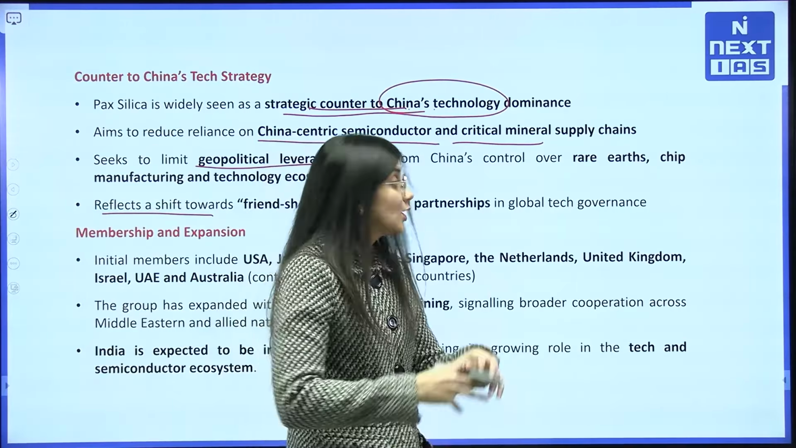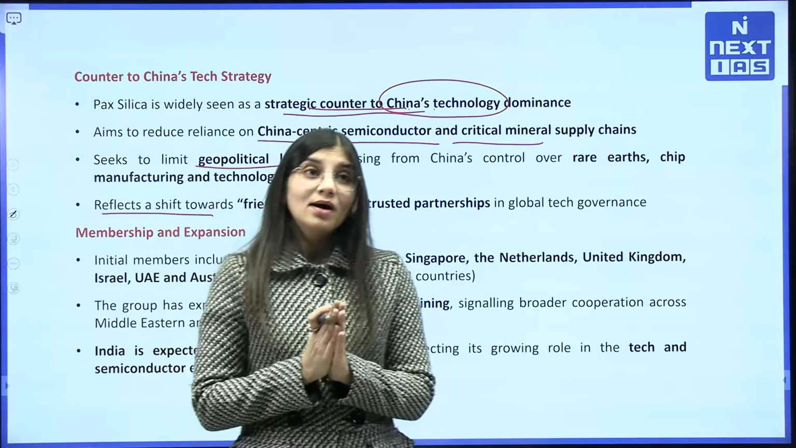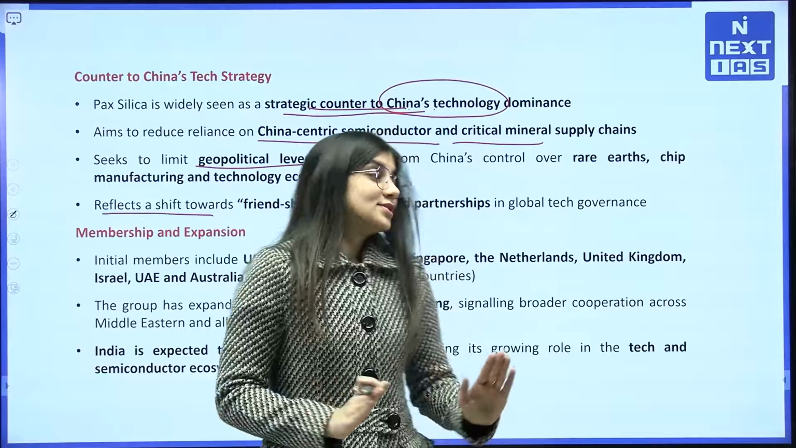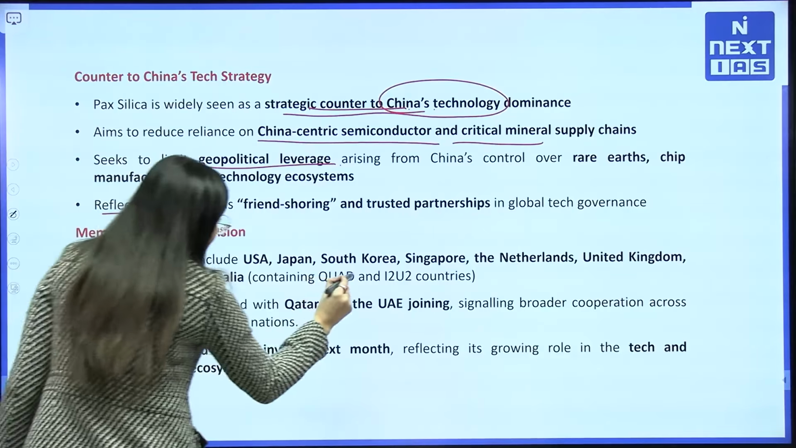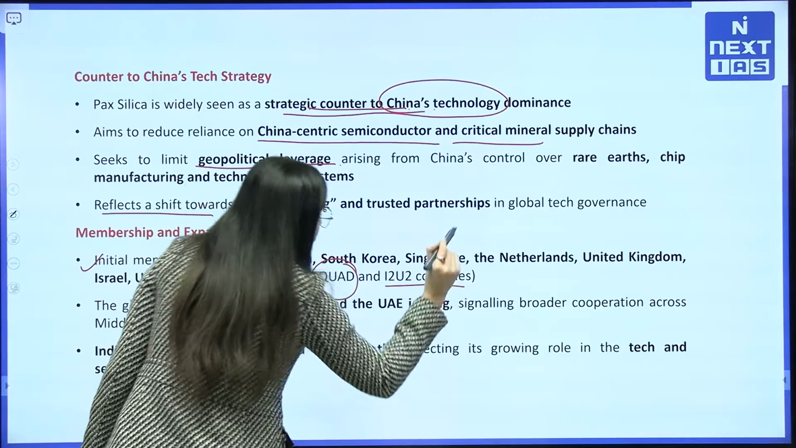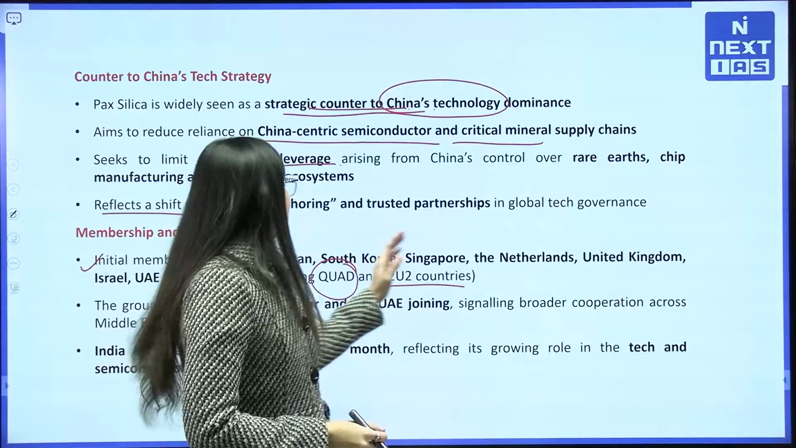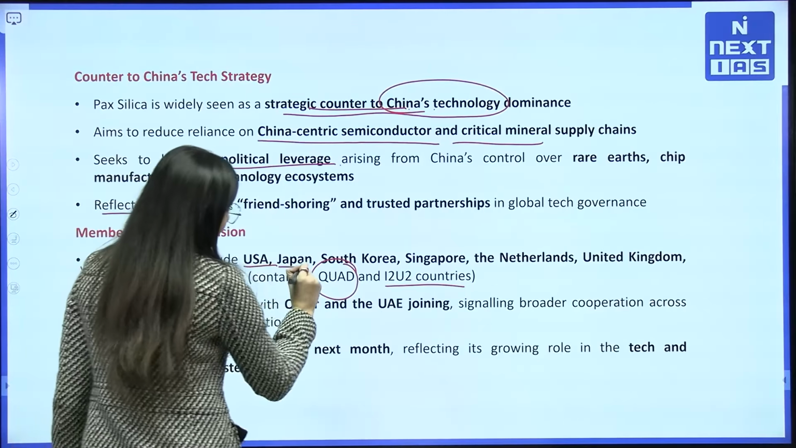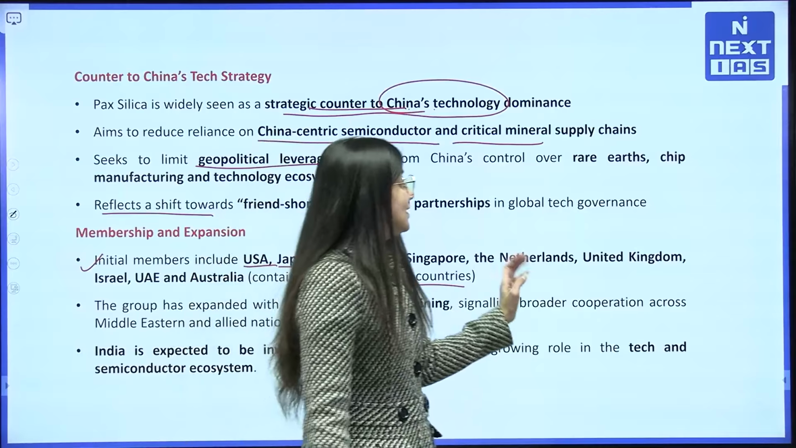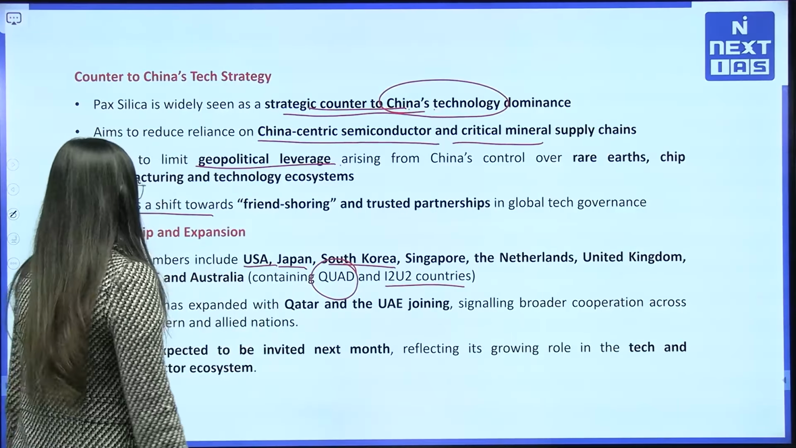So what is the membership and expansion of this? Initially, was India a part of this? No. India was not part of this Pax Silica. The initial members are Quad and I2U2 countries. I'll explain about the Quad and I2U2 in the upcoming slides. So let me tell you who they are: USA, Japan, South Korea, Singapore, Netherlands, UK, Israel, UAE and Australia.